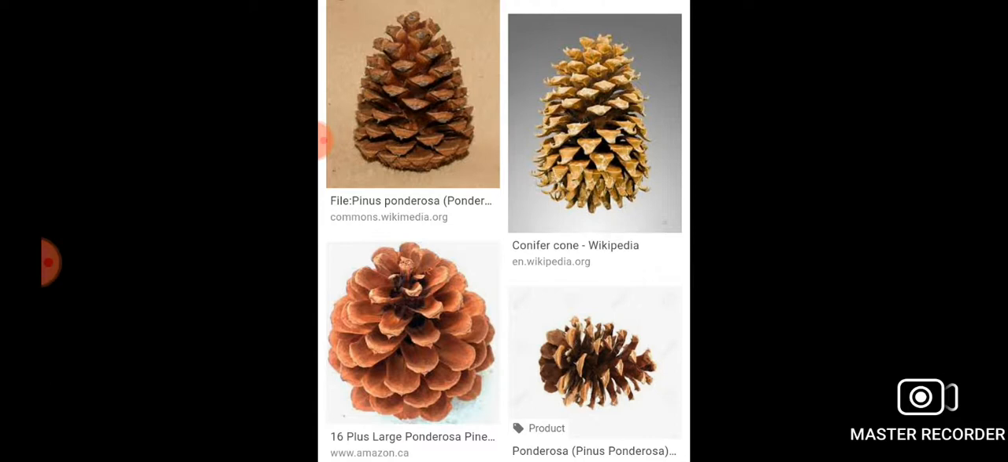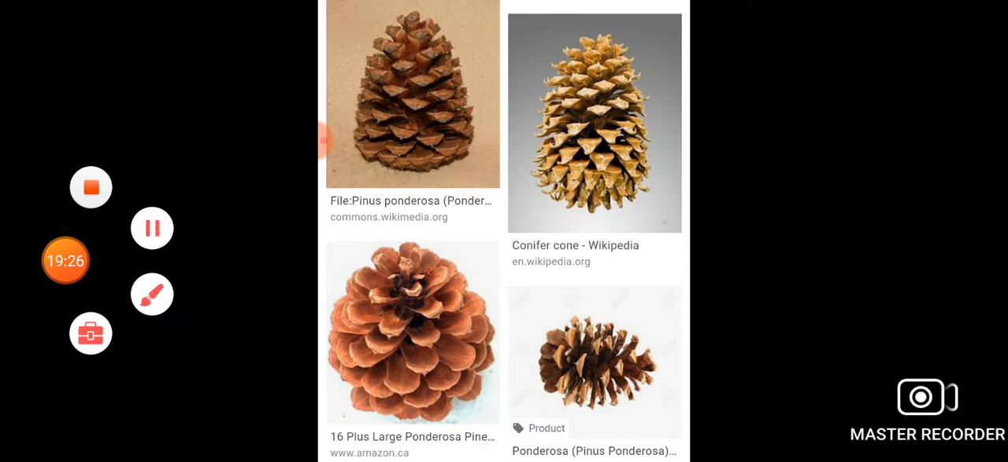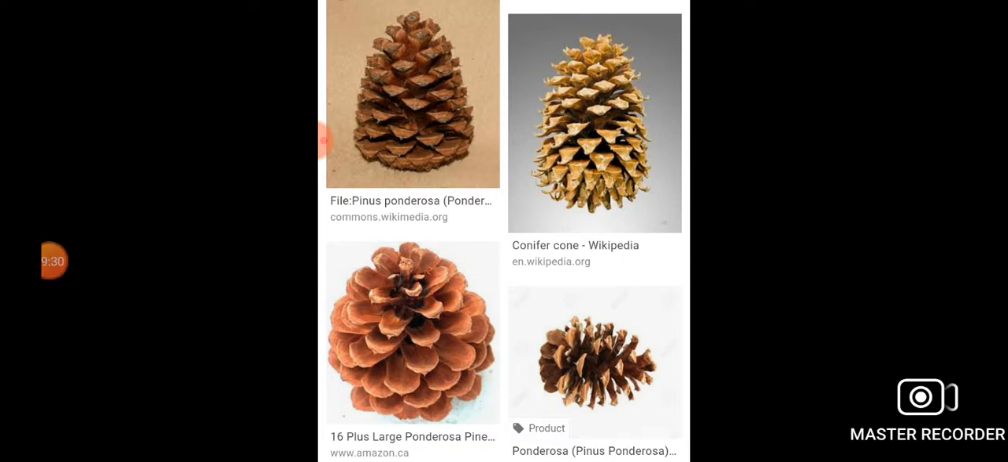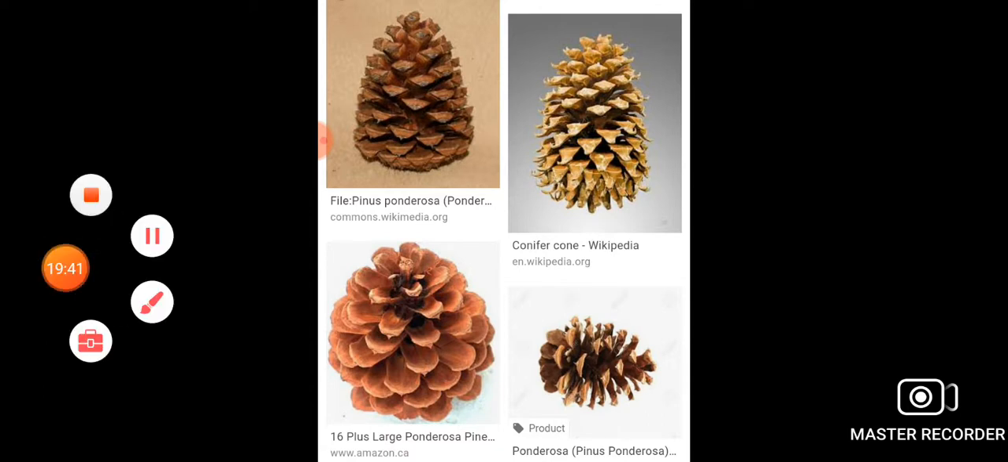So in gymnosperms there won't be any flowers. Instead what will be there? They'll have cones. I hope this much is clear. When you compare with the other groups of plants, they are more advanced than bryophytes and pteridophytes, isn't it? Next day we will continue with the angiosperms. Thank you very much, children.